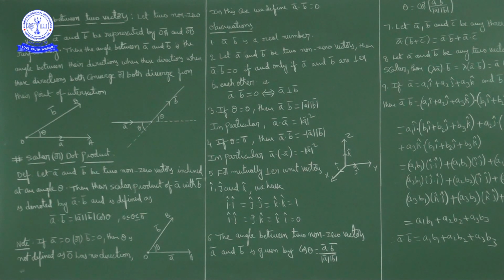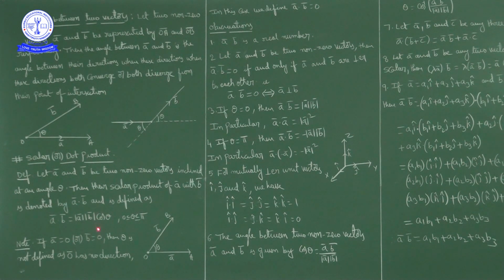Okay. Now observations on this scalar product. What is the formula here? A bar dot B bar equal to mod A mod B cos theta. Now if A bar and B bar are non-zero vectors, modulus of A bar is positive and modulus of B bar is positive. Modulus of A bar is a real number, modulus of B bar is also a real number, and the product of these two is a real number.